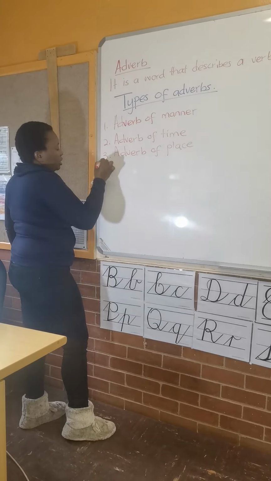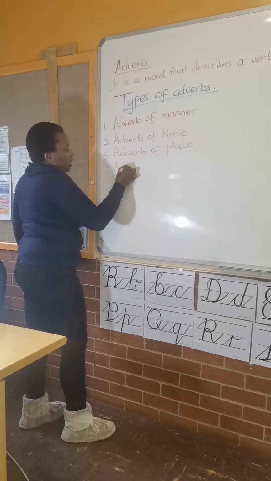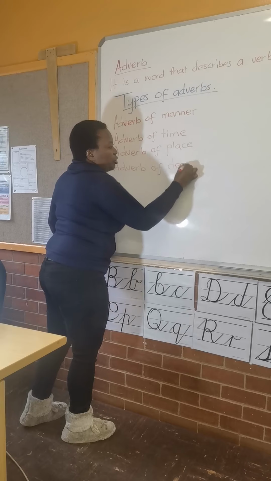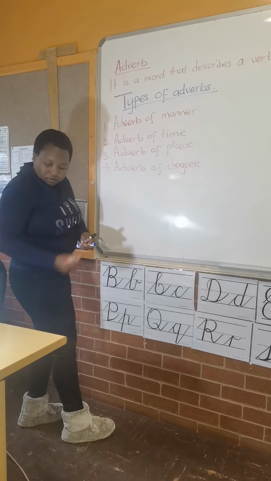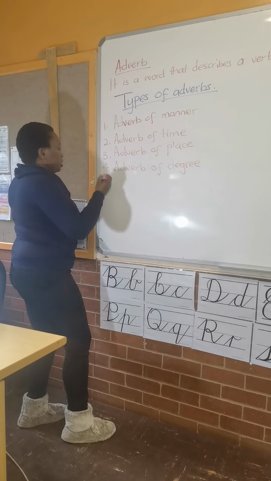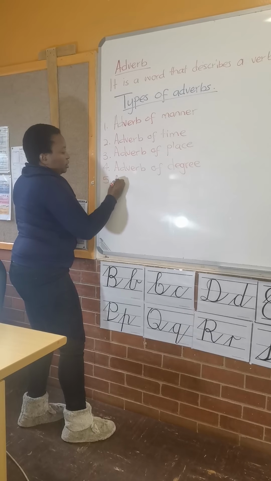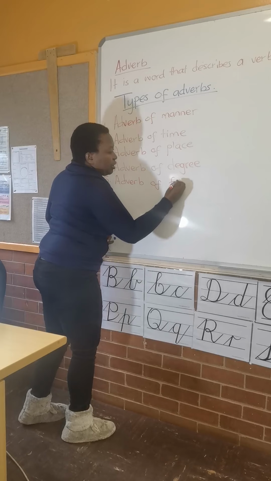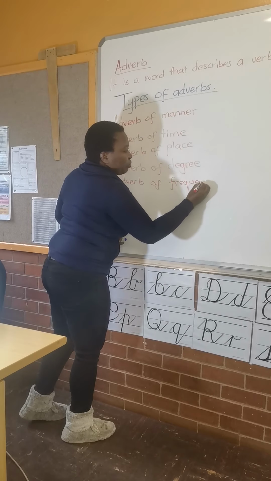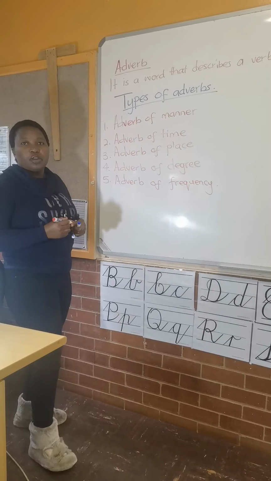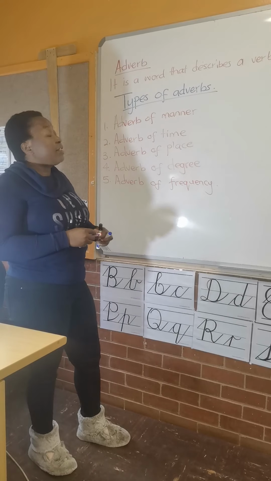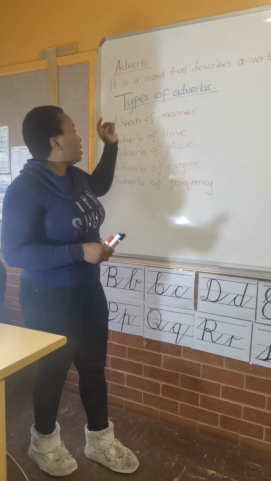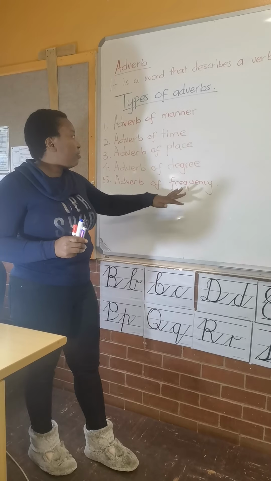And then we've got the next one, which is an adverb of degree. Then we've got the last one, which is an adverb of frequency. These are the 5 types of adverbs we are going to focus on: adverb of manner, time, place, degree, and frequency.